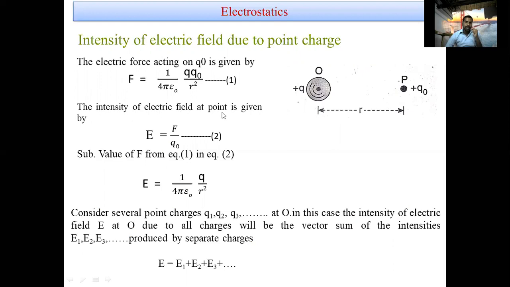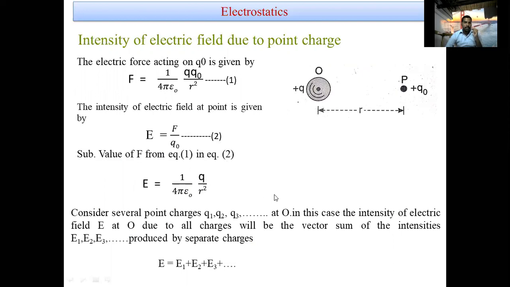The intensity of electric field at a point is given, from the definition of electric field, as the force per charge. That means E is equal to F by Q0. That is equation 2. Substituting the value of F from equation 1 in equation 2, we get E equals 1 by 4 pi epsilon naught Q by R square.